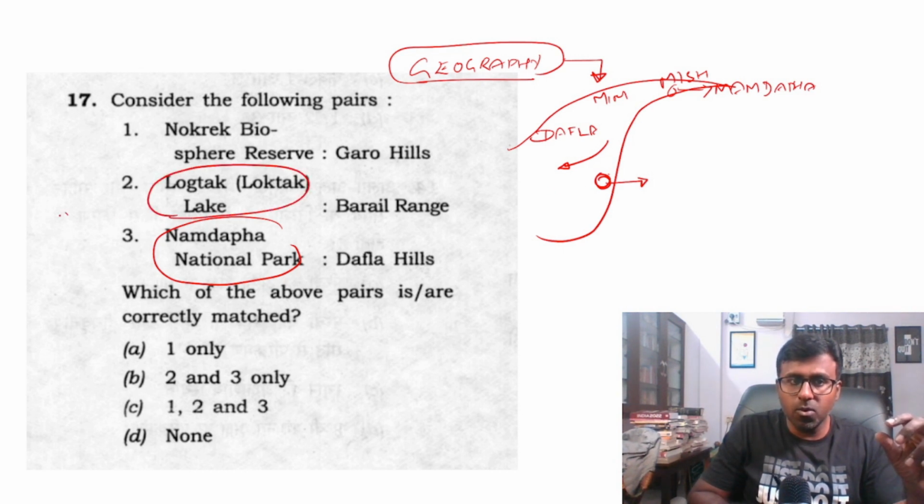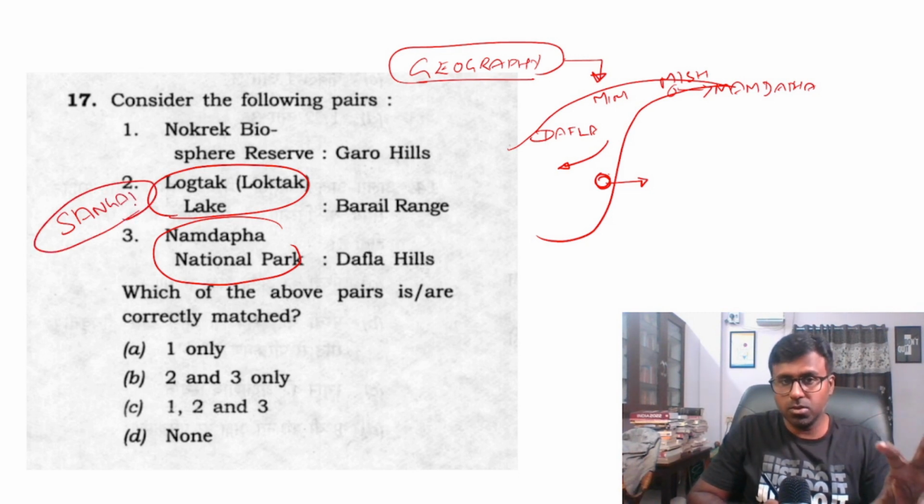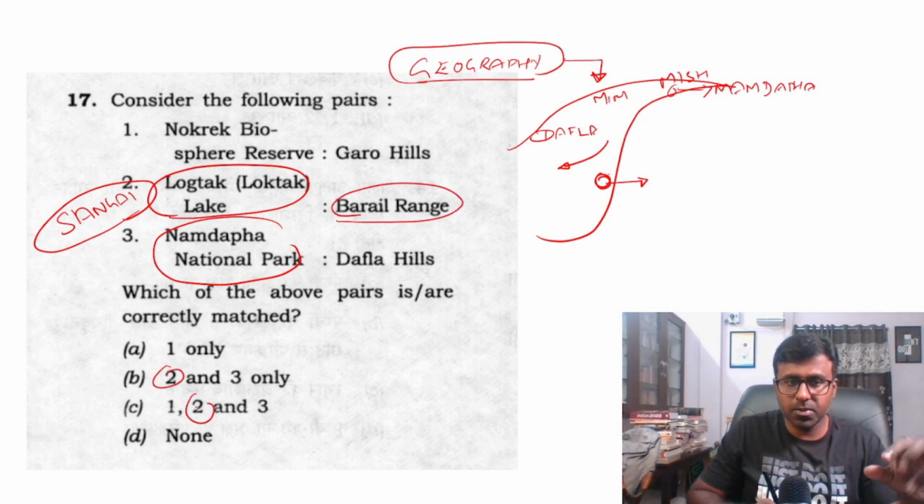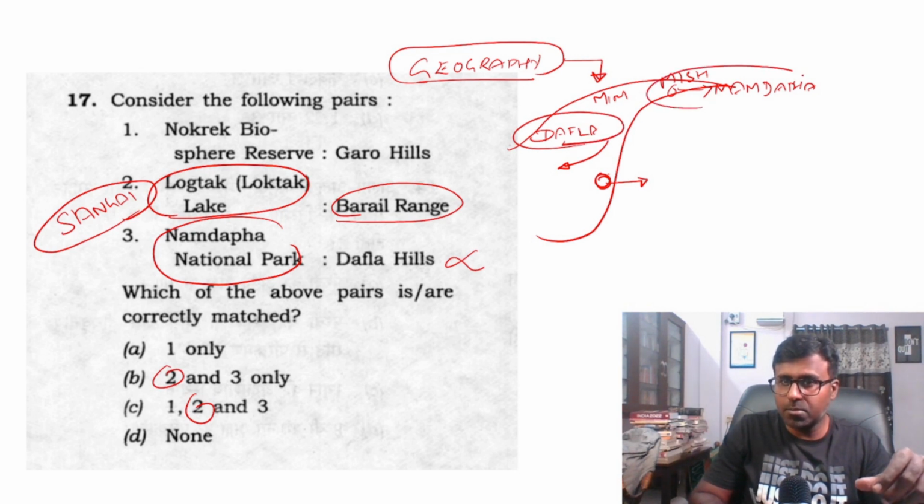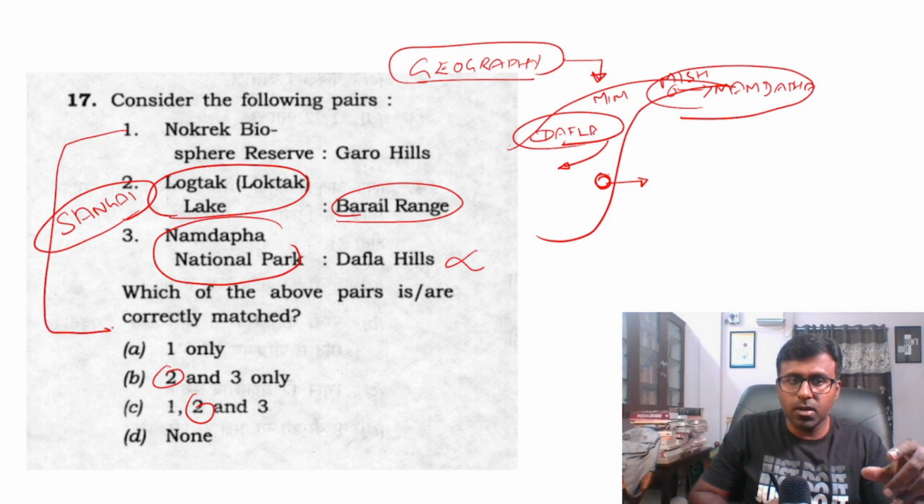There is a floating lake there. Sangai deer is there. This is endangered. You should look at it. But I know that this fact is not true, so I removed this. Actually, Loktak I know. And obviously option 3 also gets removed, and I confirmed by the fact that Dafla is somewhere here, Namdapa is somewhere here. Whether Nokrek was there or not, I was not sure on that day. I was conflicted between A and D, but A is the answer. So I went with A.